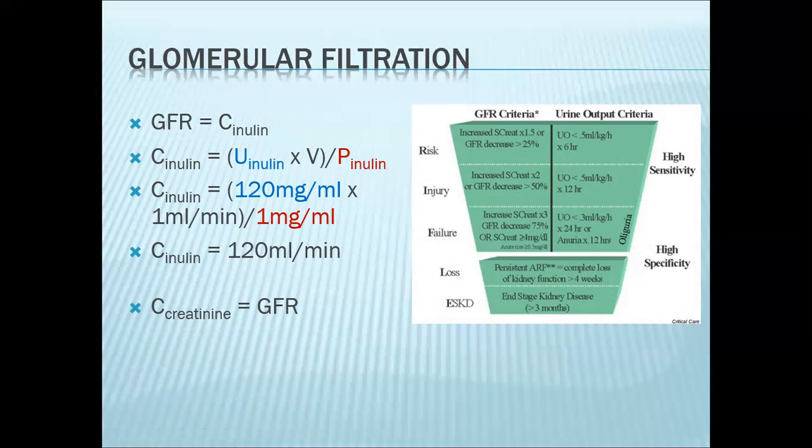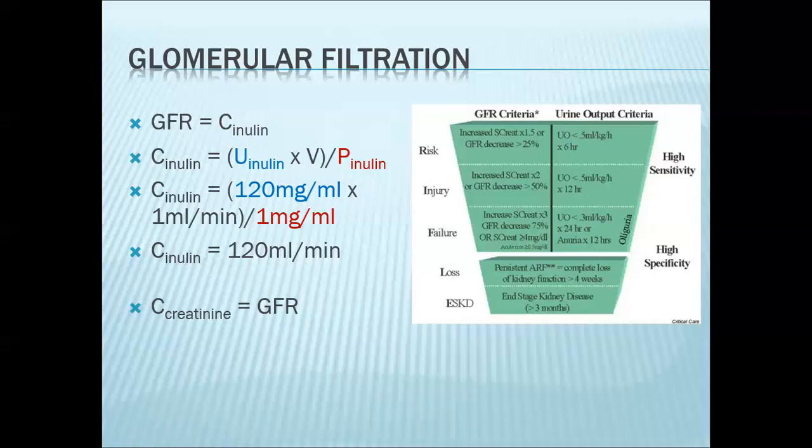Now, classically, the clearance of inulin is the determinant or the gold standard in determining glomerular filtration rate. Inulin is a polysaccharide, which is administered to the patient. You allow it to reach steady state for a while. Then using your clearance equation, you simply get the inulin concentration in the plasma and in the urine. So using your clearance equation, you can actually calculate for inulin. This is the gold standard in determining glomerular filtration rate. So the clearance of inulin is said to be equal to your GFR.